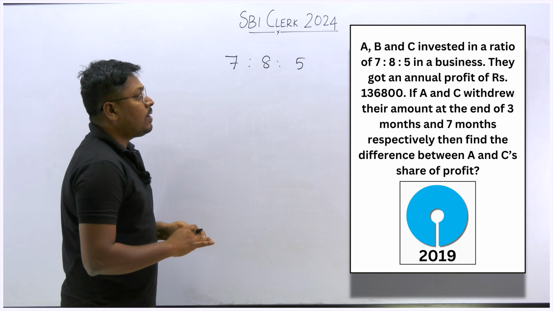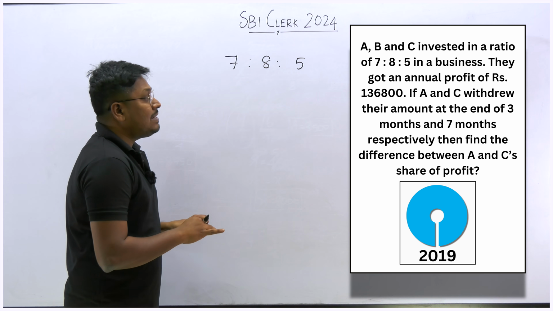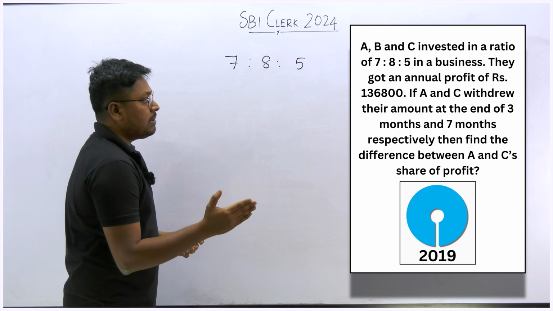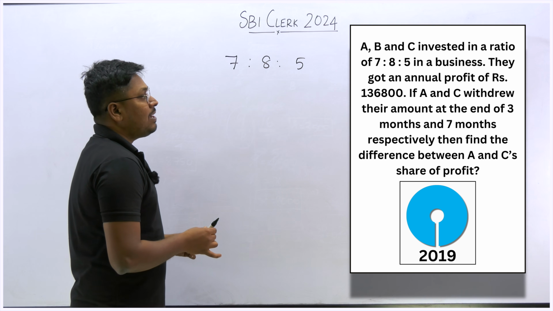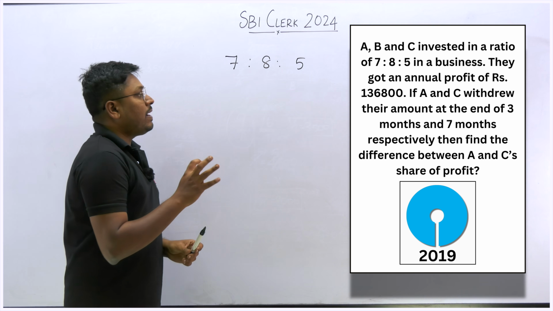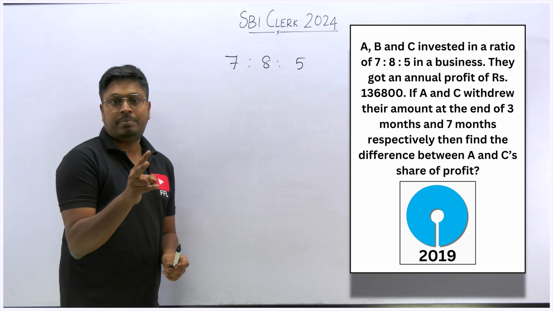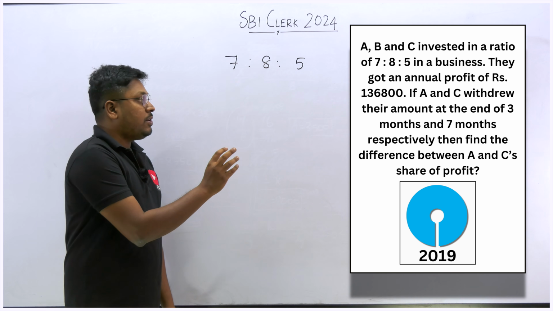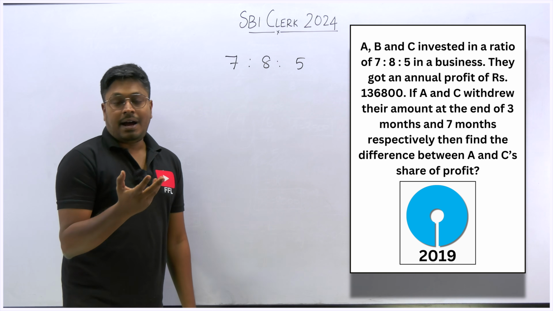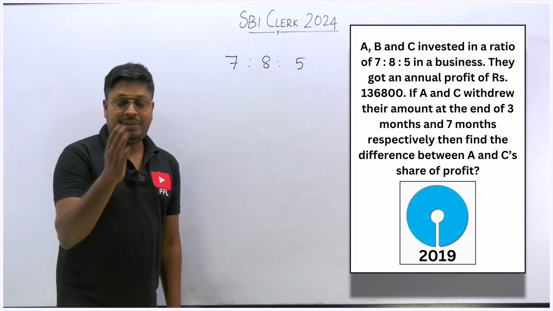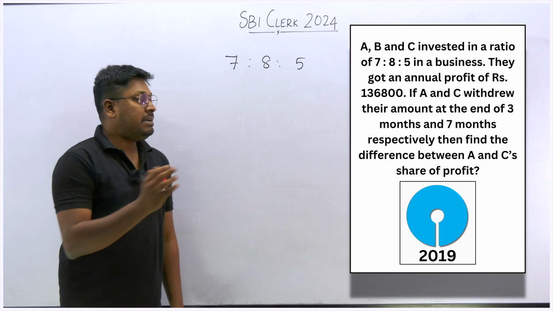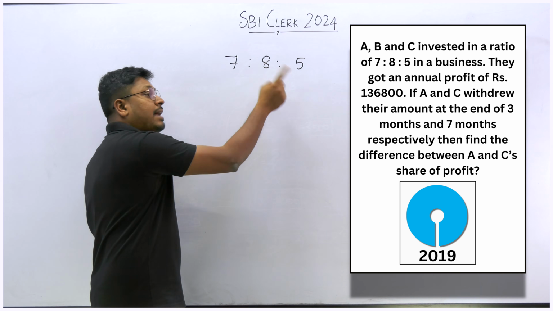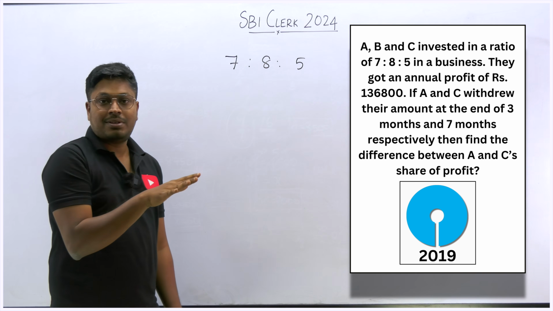Now what they are saying is they got an annual profit of 1,36,800 if A and C withdraw their amount at the end of 3 months and 7 months respectively. Find the difference between A and C's share. So our target is to find the difference of the shares of the two persons, A and C. Just listen here, A and C, two persons withdraw their amount at 3 months and 7 months. After 3 months the person A withdraws the money. Similarly, after 7 months the person C withdraws the money. The person B, from the starting till the end of the business, was there in the business, because he didn't withdraw his money.